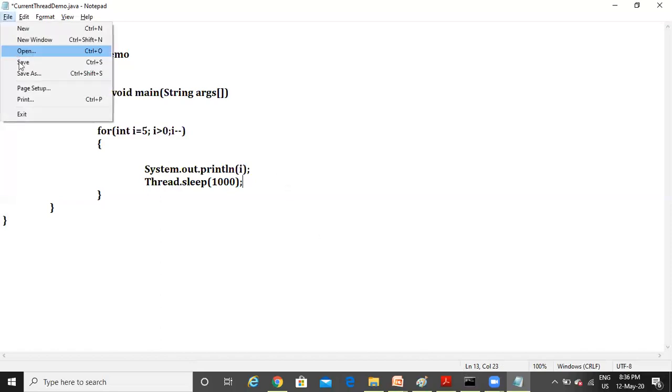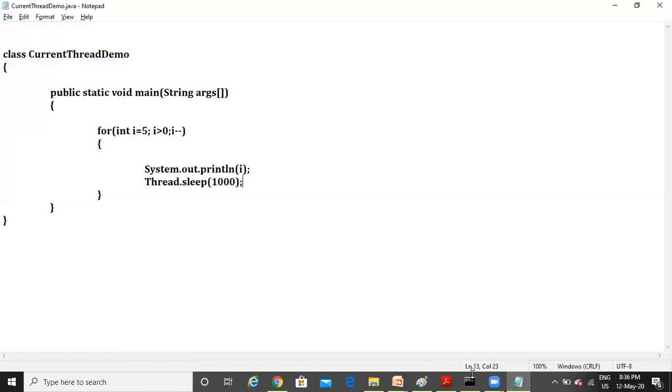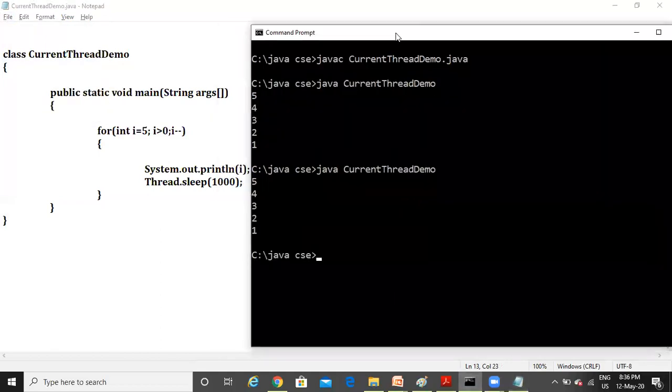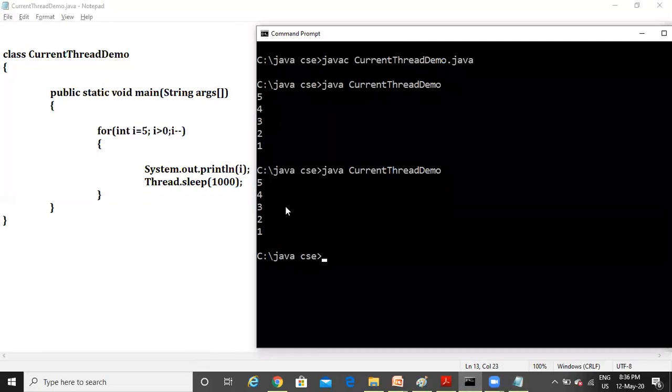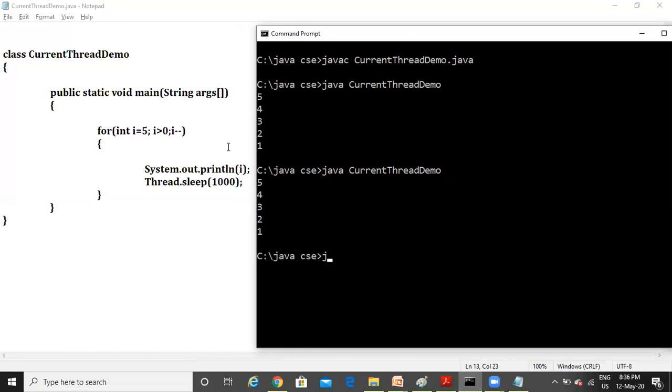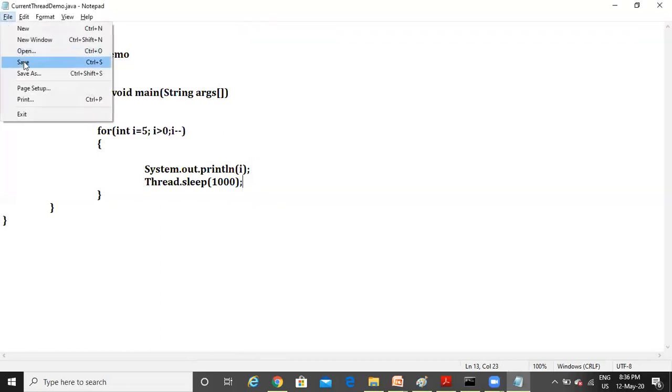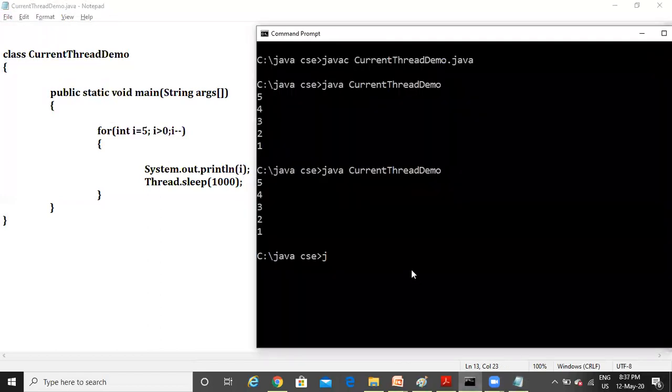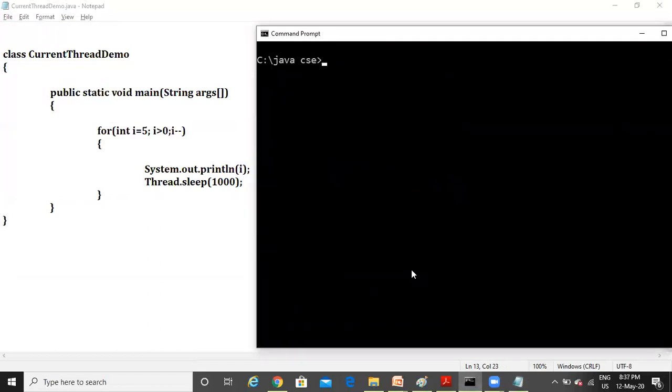I'm trying to save this program, but before I execute that, I just want to tell you one thing. This program will not compile. I will show you why. What is the reason for that? First of all, you try to compile it. Let's see the error you are going to get.